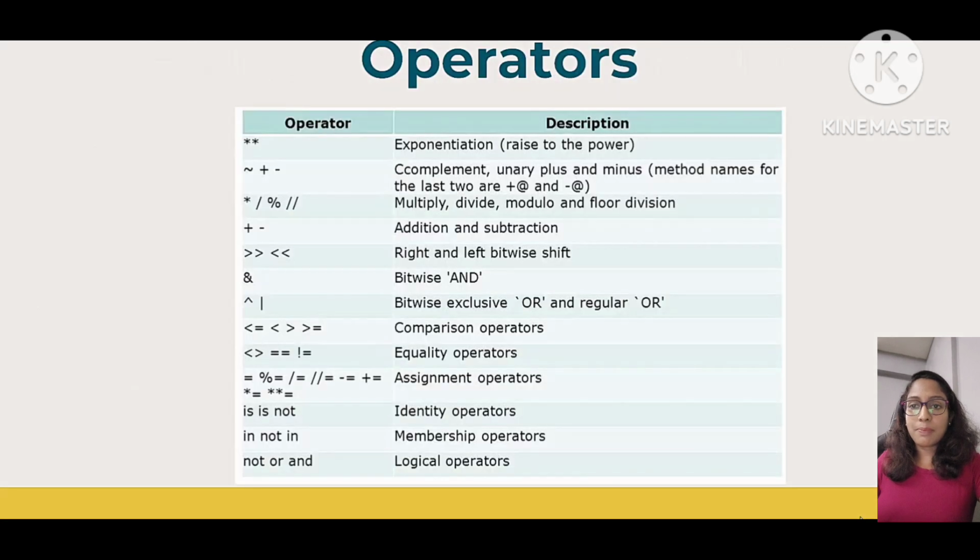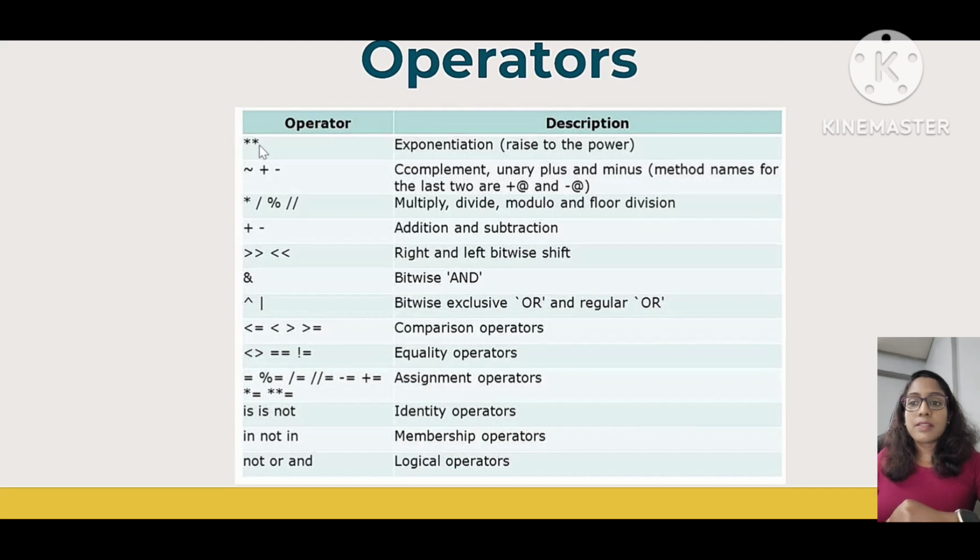So different operators are plus, minus, multiplication, division, double division. Double division means that's floor division. So if we divide 10 by 3, then we get 3.3333. So a single division means we get the value as a floating point. Double division means floor value, only the value just before the point will be displayed. That means we get only 3. Mod function means we get the remainder of the division value. Then star star means what? Exponent, value raised to the power.